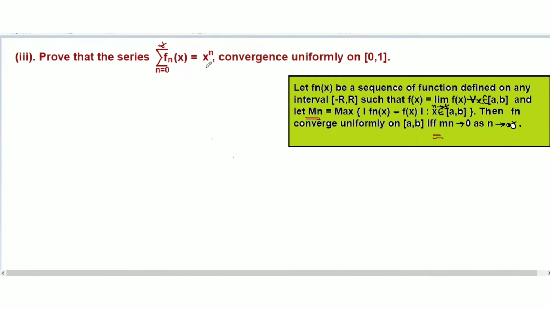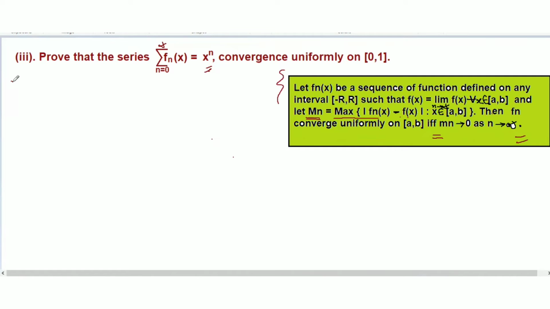We won't be able to create Mn as no other terms are there, so we have to find the maximum of modulus fn x minus fx.